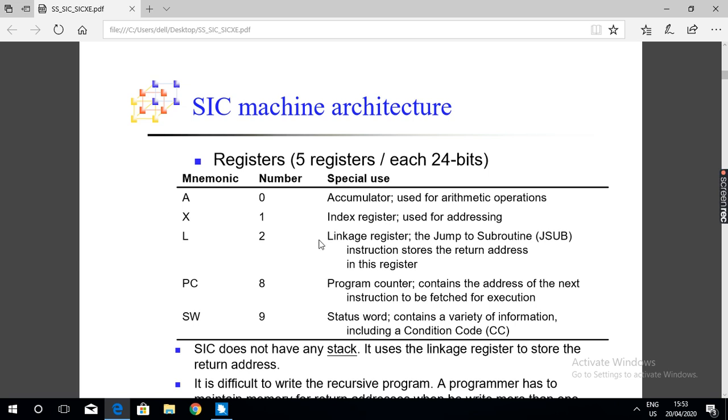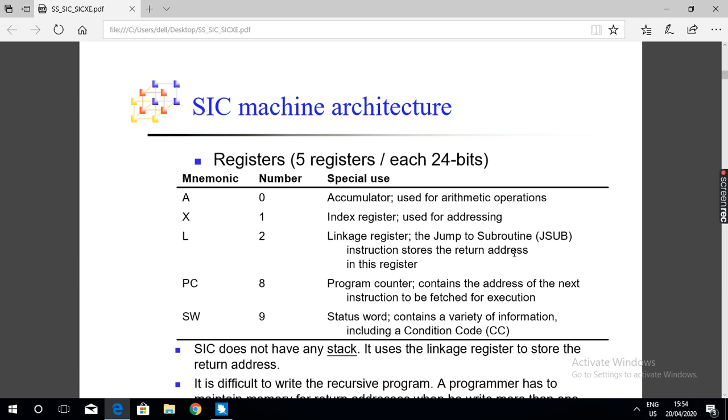The third register is the linkage register. Its mnemonic is L. This register stores the return address.